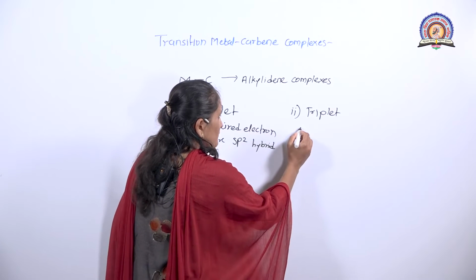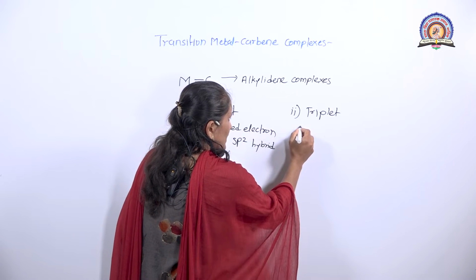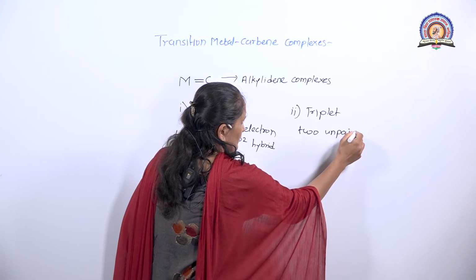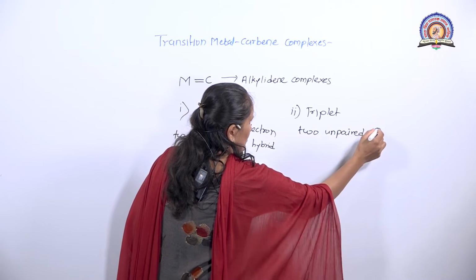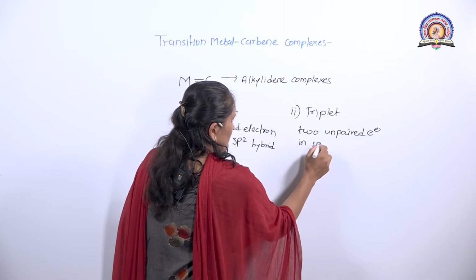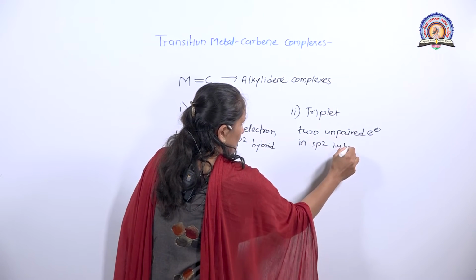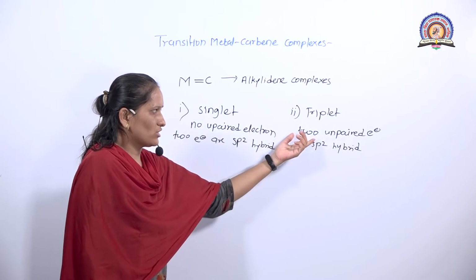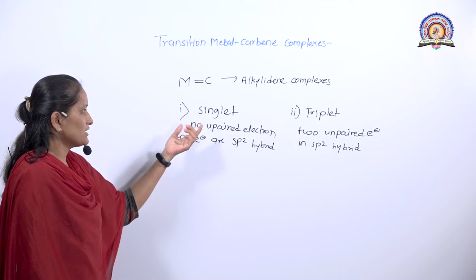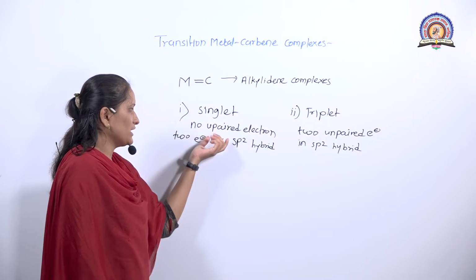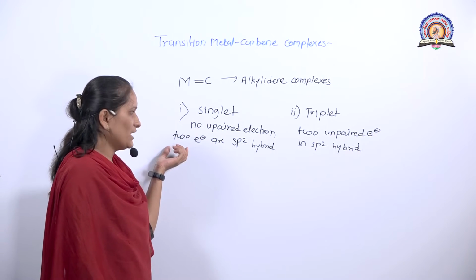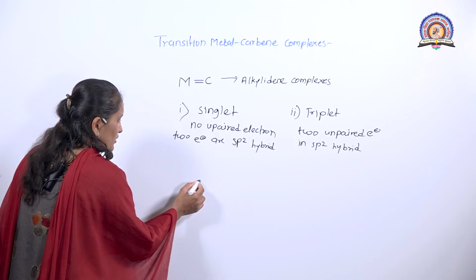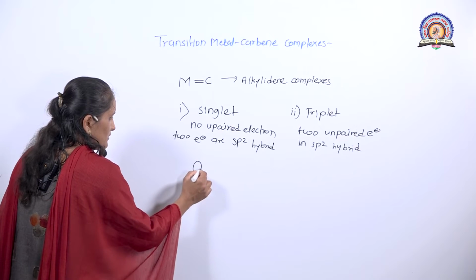In triplet carbene, there are unpaired electrons. 2 unpaired electrons are present in the sp2 hybrid orbital in triplet carbene, and in singlet carbene there is no unpaired electron and the paired electron is present in the sp2 hybrid orbital. We see the diagram for the singlet carbene and triplet carbene.